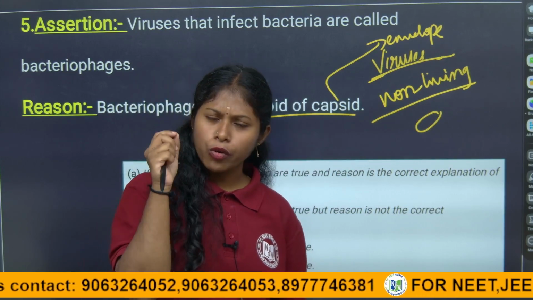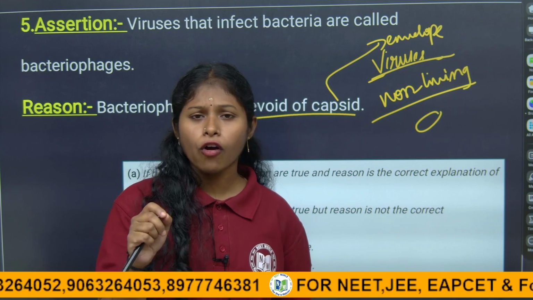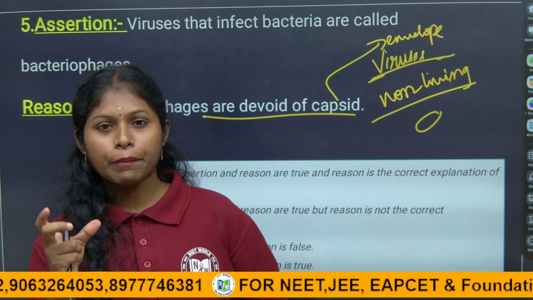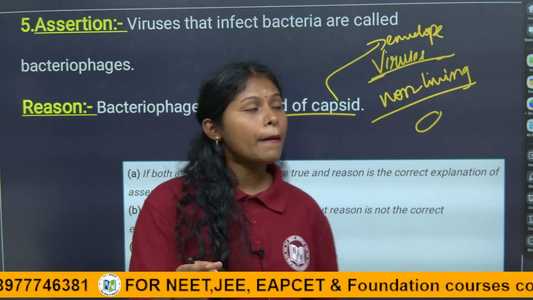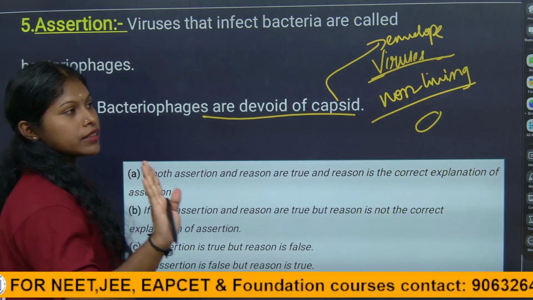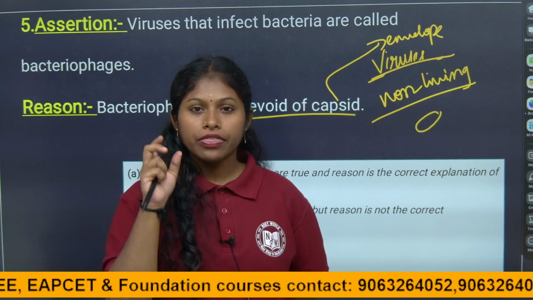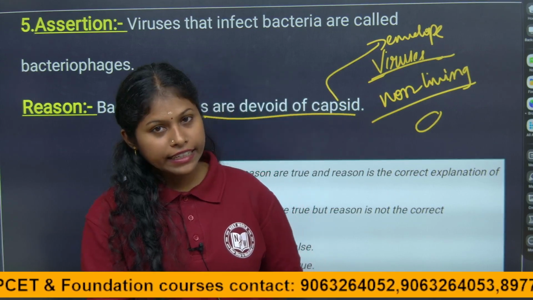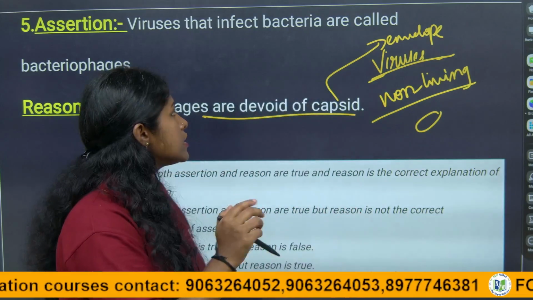Although they are smaller than bacteria and all microorganisms, they can infect multicellular organisms like humans, animals, plants and all that, because their outer layer is made up of capsids, which are made up of proteins. The genetic material, either DNA or RNA, is protected because of that capsid, right children?